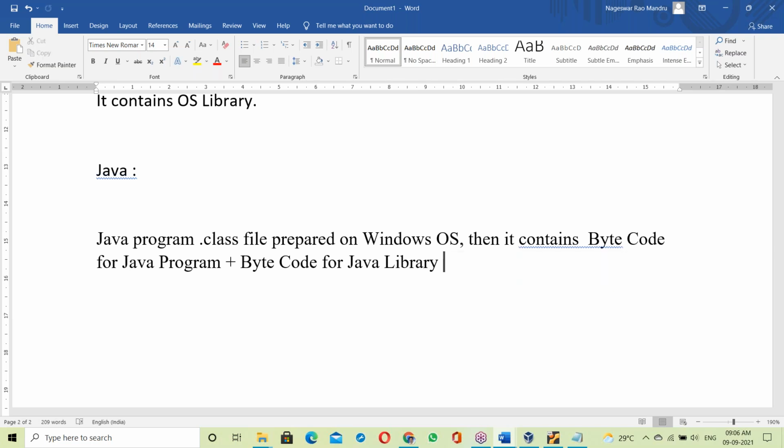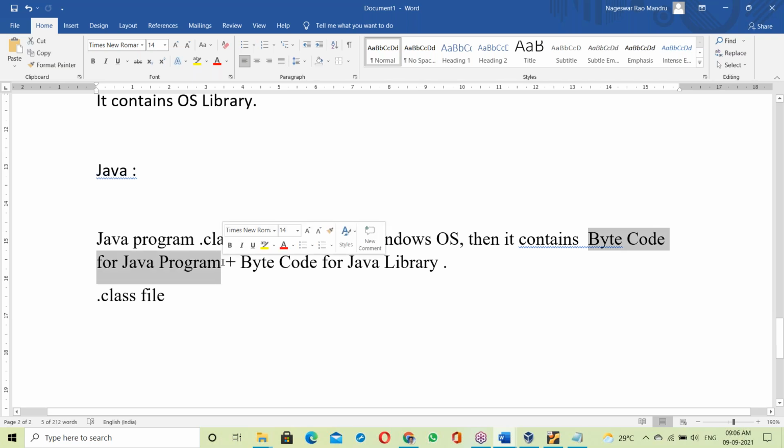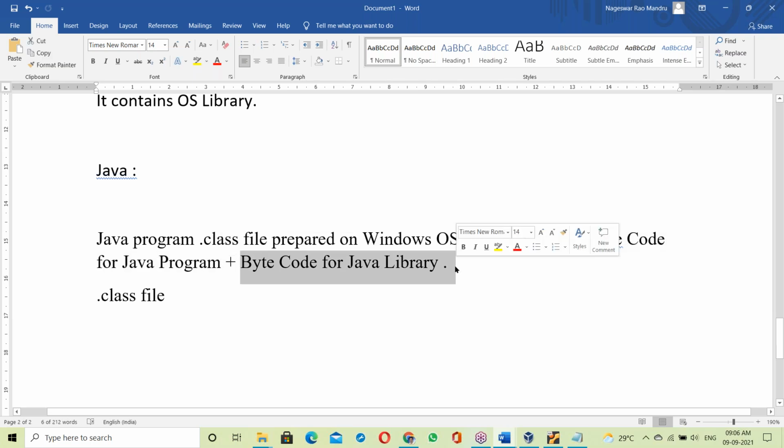No OS library. A dot class file does not contain any OS library. It contains byte code for the Java program and byte code for the Java library.